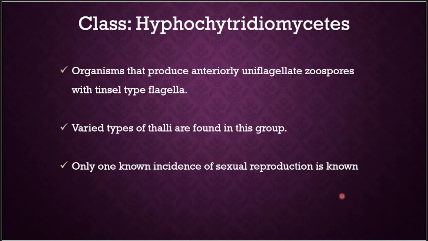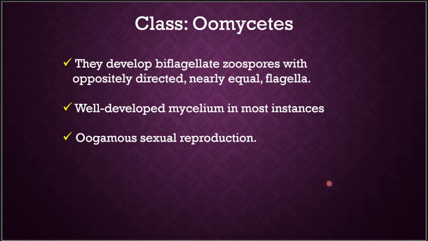Then we will move on to the Hyphochytridiomycetes. Here, the organisms produce anteriorly uniflagellate zoospores with tinsel type of flagella, and again varied types of thalli can be seen, and only rarely is sexual reproduction known in this group. Then we will move on to another very large category, Oomycetes.